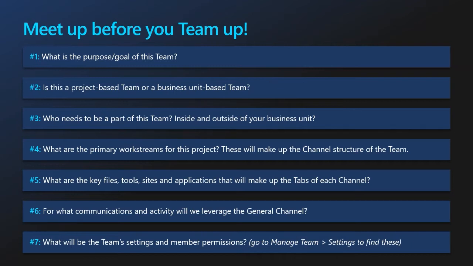And then question number 4 starts to dive into those channels, which is, what are the key focus areas for this team? What are the key building blocks? What are the key areas that we're working in or want to focus on for that particular team? Now, I'm going to pause before we go into the rest of the questions, because this is where I'm going to encourage you to build slowly, let things grow organically, right? I don't need to set up a new team and feel like I have to automatically create the 10 channels that I think should go with it.